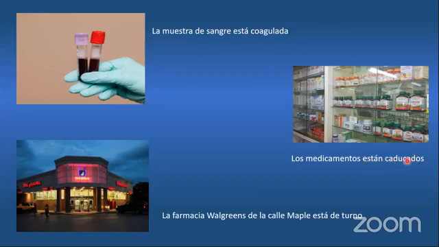Están caducados means we cannot use those anymore because they were supposed to be used until 2019 and it's 2020, we have to throw them out. Next one here. La farmacia Walgreens de la calle Maple está de turno. What is the meaning of está de turno? Está de turno is when the pharmacy needs to be open 24 hours. Está de turno. It's on call.